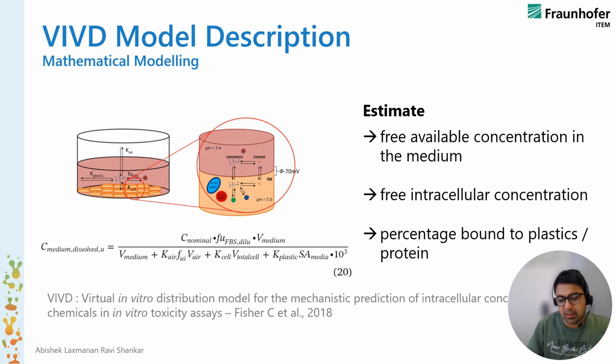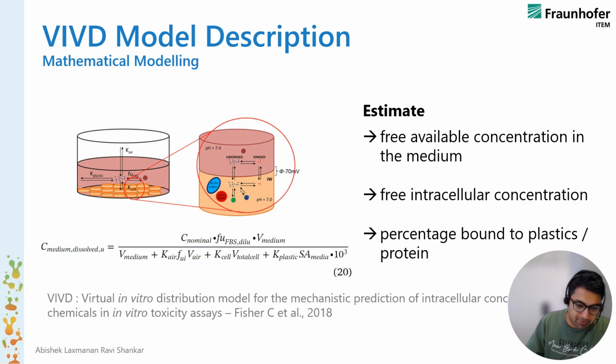So at ITEM, we use this paper as a source and then redeveloped or reutilized this model with its equations, and it is a model which estimates the freely available medium concentration within an in vitro test assay. For example, here we see a cell system, and there are cells within it, and then there's media.